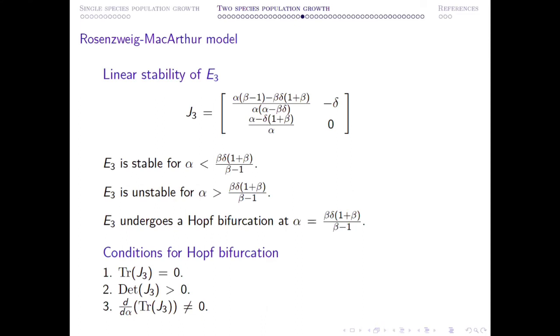For linear stability of the coexistence equilibrium point, if you calculate the Jacobian, then you can derive that E3 is stable for alpha less than this quantity, and E3 is unstable if alpha is greater than this particular threshold. And with appropriate theory, you can prove that this system undergoes a Hopf bifurcation at alpha equal to this particular threshold.